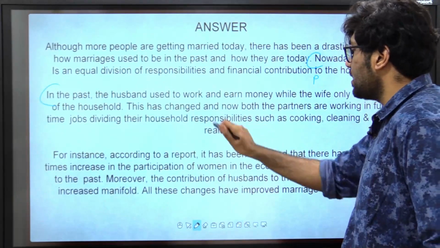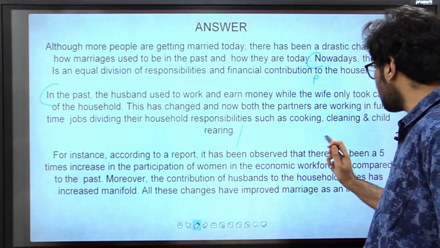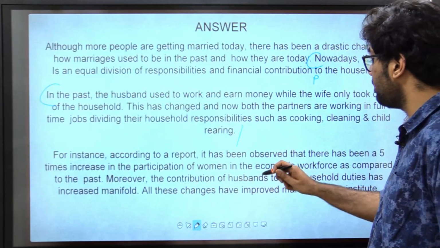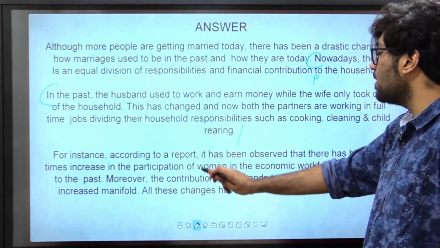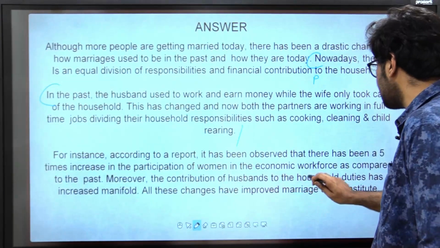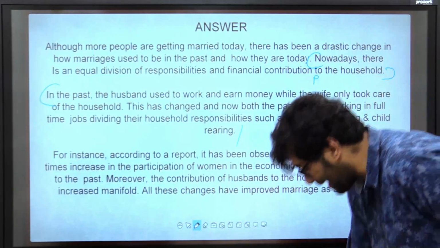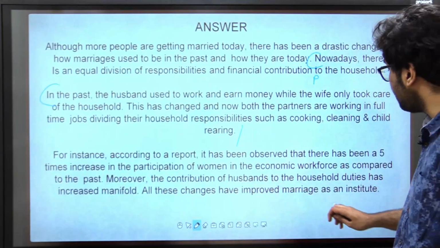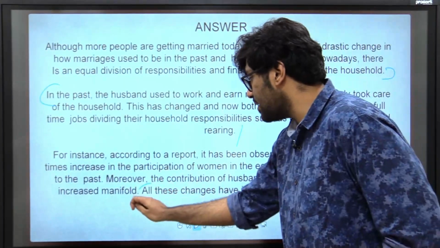Now, example. For instance, according to a report, it has been observed that there has been a 5 times increase in the participation of women in the economic workforce as compared to the past. Moreover, the contribution of husbands to the household duties has increased manifold. All these changes have improved marriage as an institute. This is my conclusion basically.